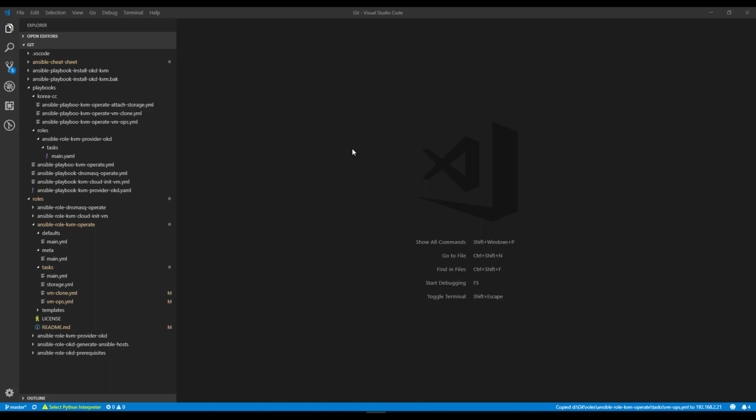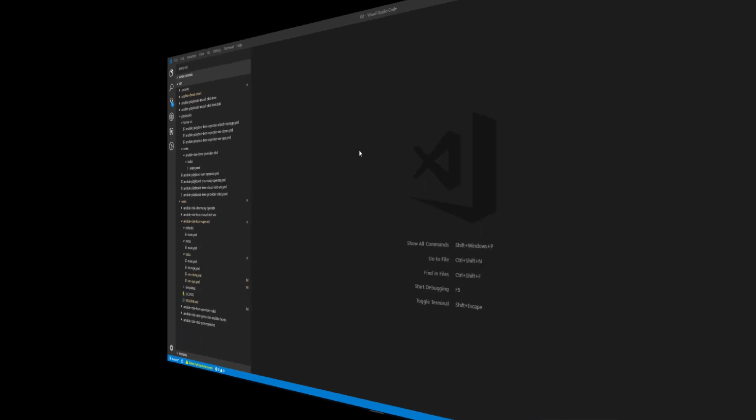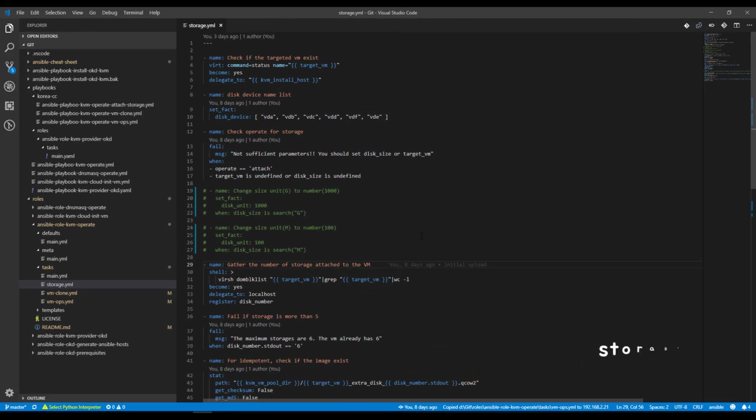Today we will create the storage YAML file. After we cloned the VM, if you want to attach extra storage, we will use this file. This is a storage YAML file.